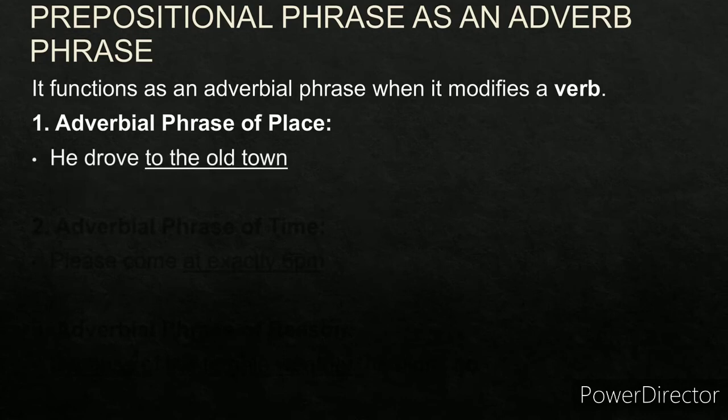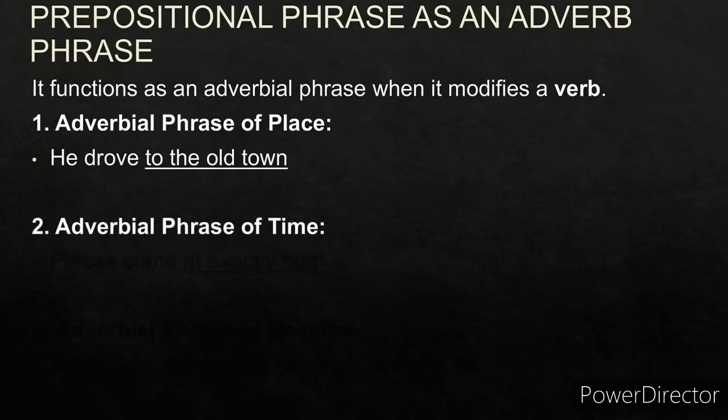He drove to the old town. He drove where? To the old town. So it modifies the verb drove. Drove is the verb here. So this is the prepositional phrase acting as an adverbial phrase. To the old town is the adverbial phrase. Understand the structure. To is the preposition, old is the modifier, town is the noun. So to the old town is a prepositional phrase acting as an adverb phrase of place.